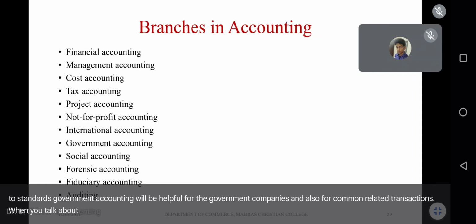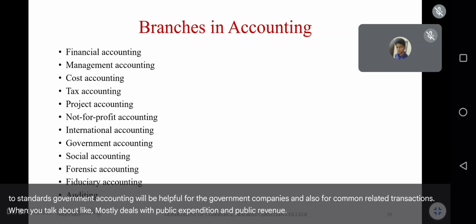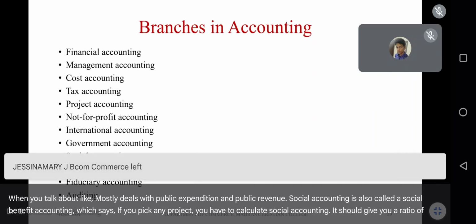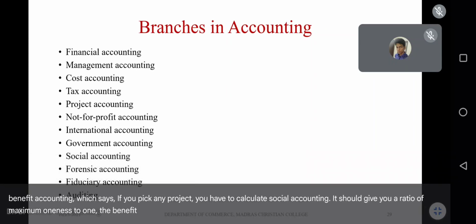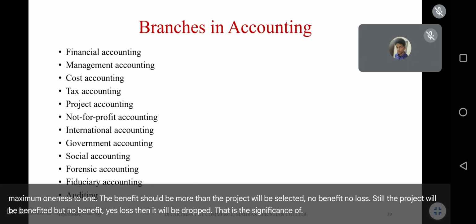Mostly it deals with public expenditure and public revenue. Social accounting is also called social benefit accounting, which says if you pick any project, you have to calculate social accounting. It should give you a ratio of maximum 1:1. The benefit should be more, then the project will be selected. No benefit, no loss, still the project will be taken. But no benefit, yes loss, then it will be dropped. That is the significance of social accounting.